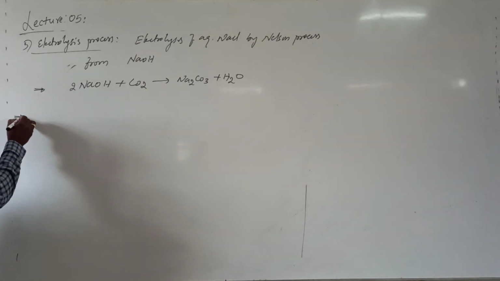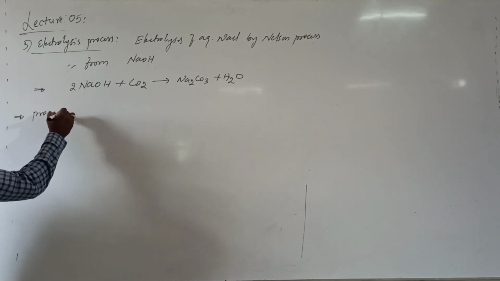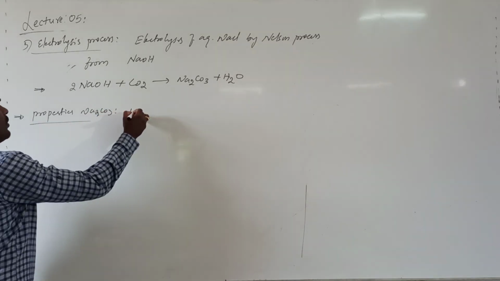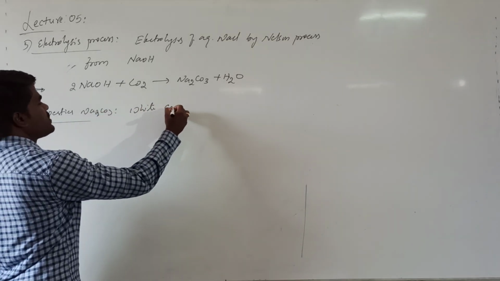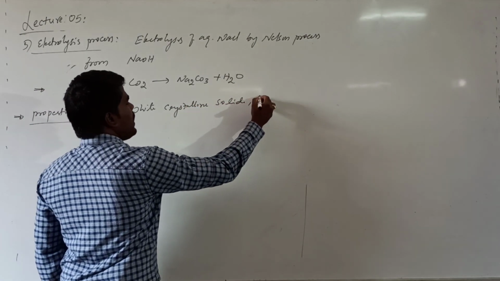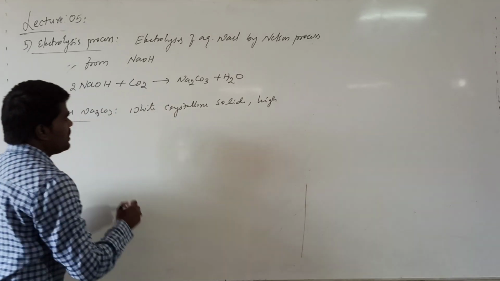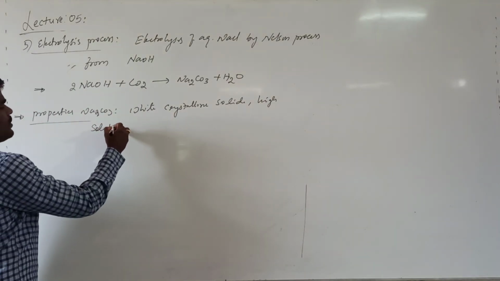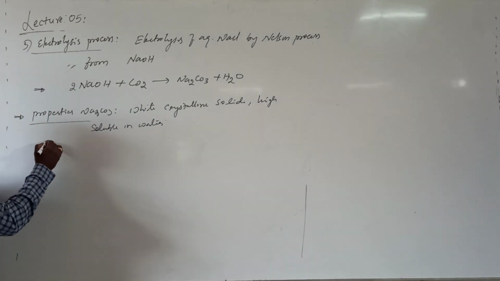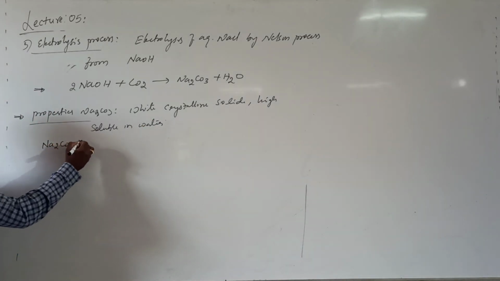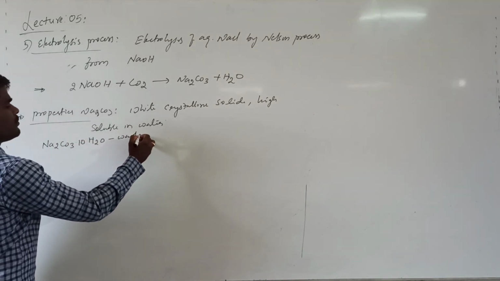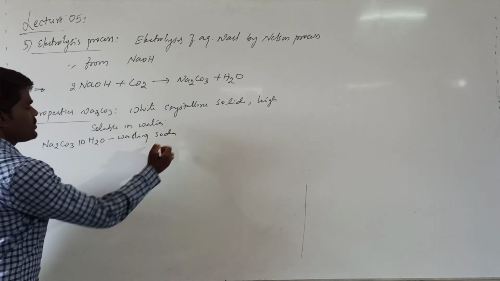Now, talking about the properties of Na2CO3, it is a white crystalline solid, highly soluble in water. The important thing is that sodium carbonate decahydrate is known as washing soda.